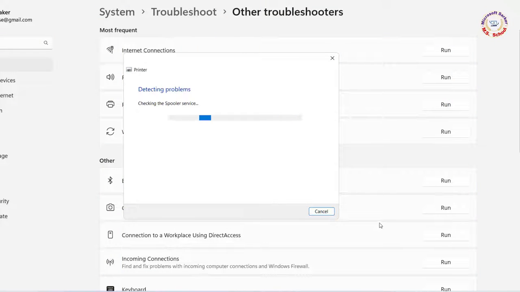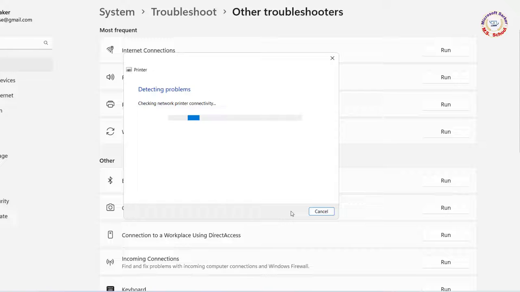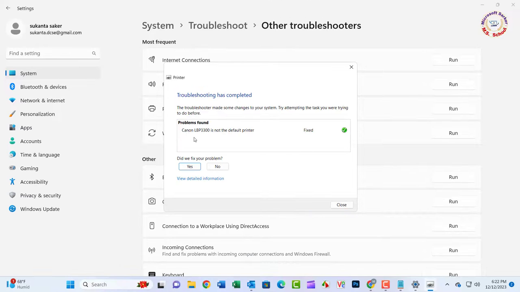Once the troubleshooter completes the scanning process, it asks you to apply this fix. Hopefully, running the Printer Troubleshooter has resolved your error.